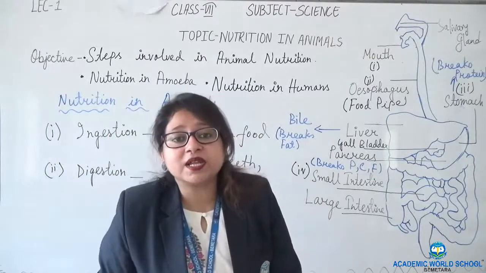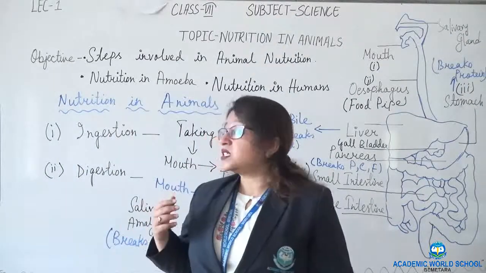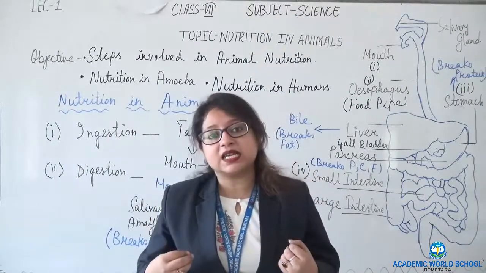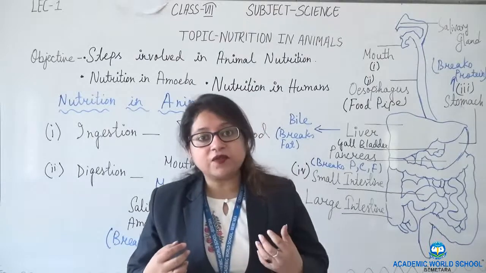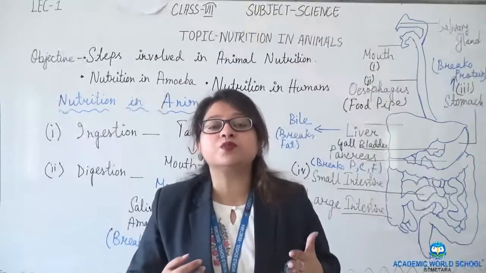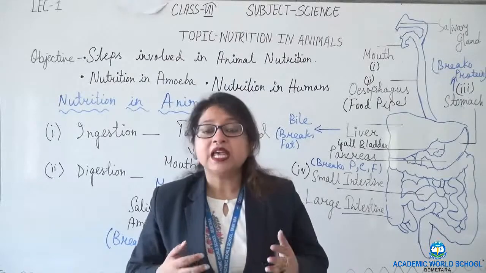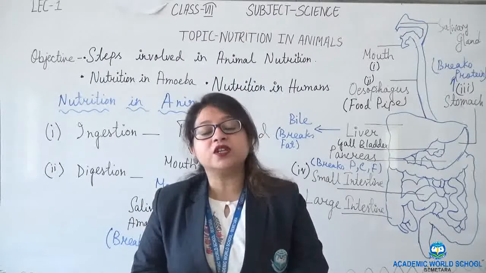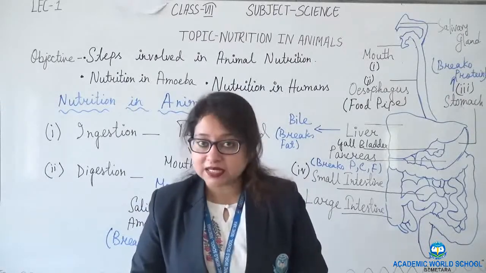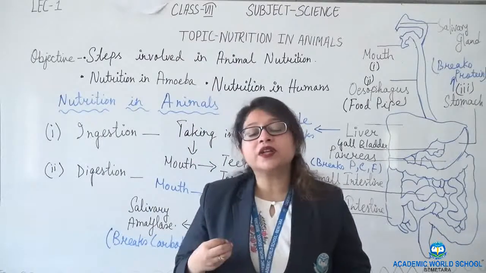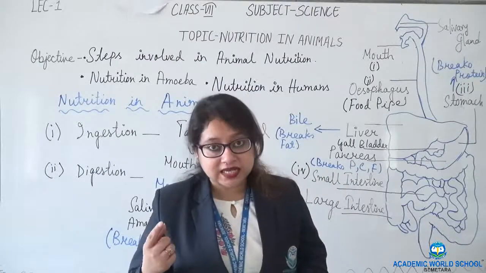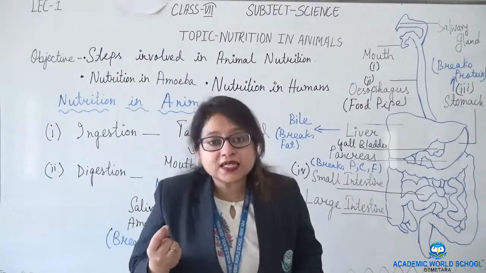How does nutrition take place in animals? First, we have seen ingestion, where food is taken. Ingestion means taking in food, where food is broken down into smaller pieces with the help of teeth. The process of breaking down food into smaller pieces is known as mastication. The other organ associated with ingestion is the tongue, which gives taste to the food.